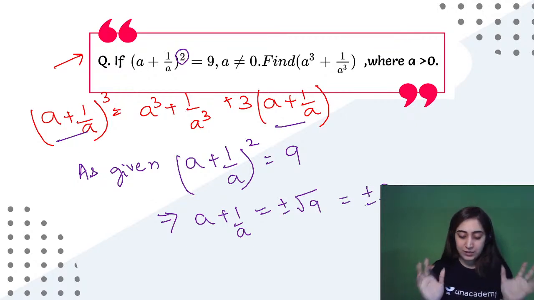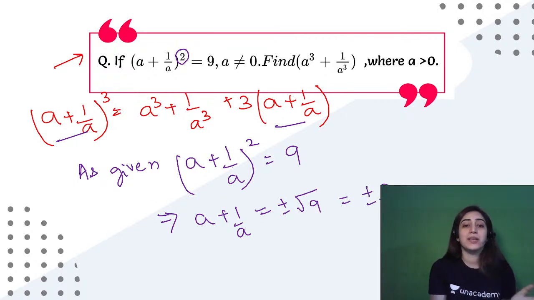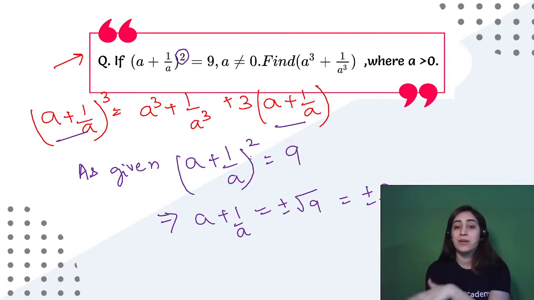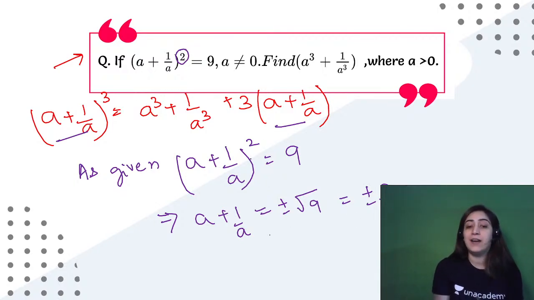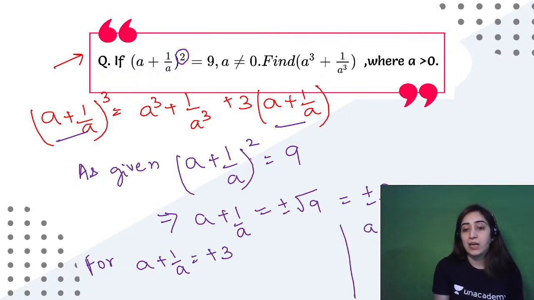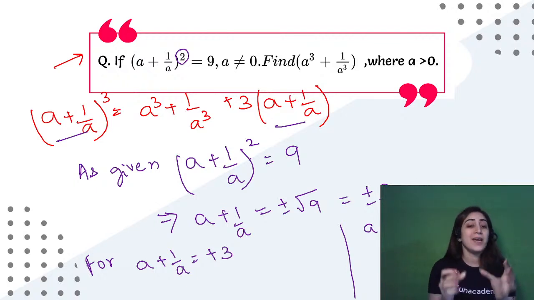Clear with everyone? Is it clear? What I'm doing is just taking the square to the other side, where it becomes the square root. We get the value as plus minus 3, right? So now I have two values for this. The first value says a plus 1 by a is equal to positive 3. The other value is a plus 1 by a is equal to negative 3. Right? So I have two values to be put.